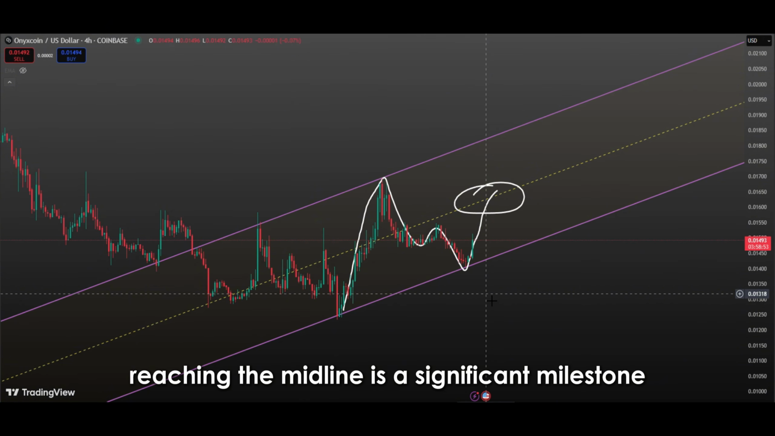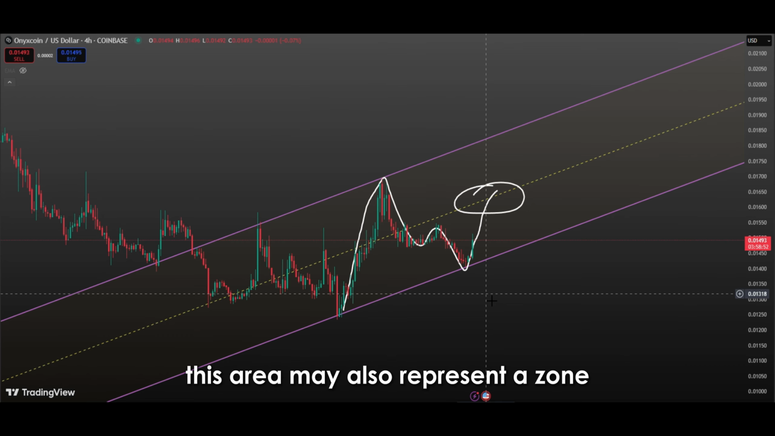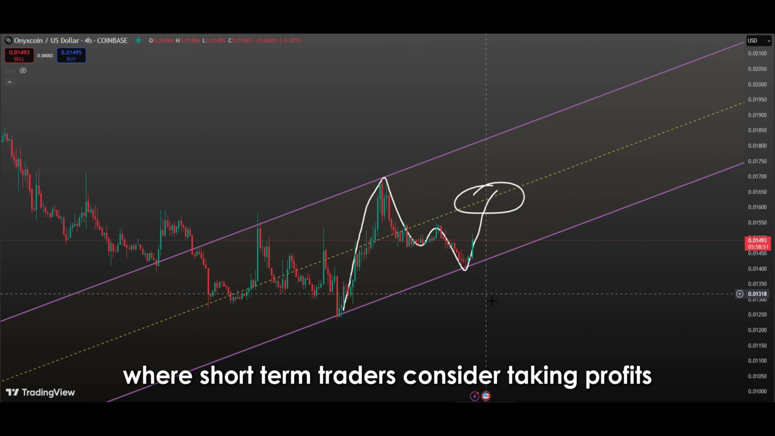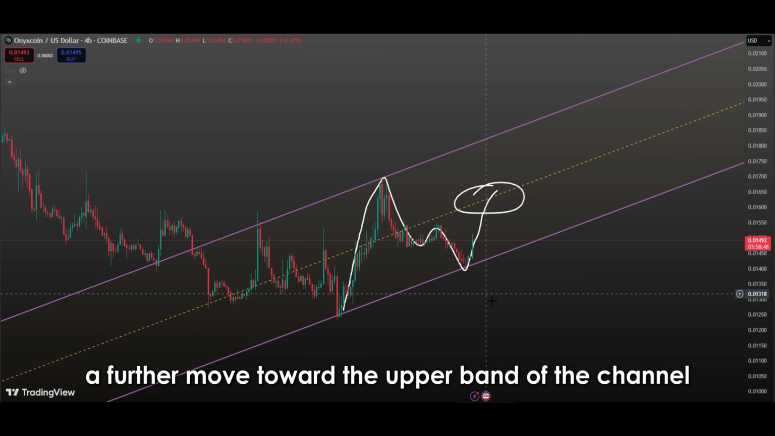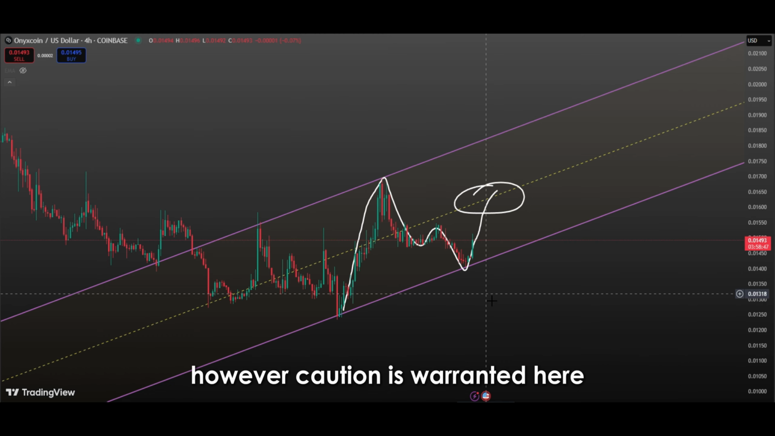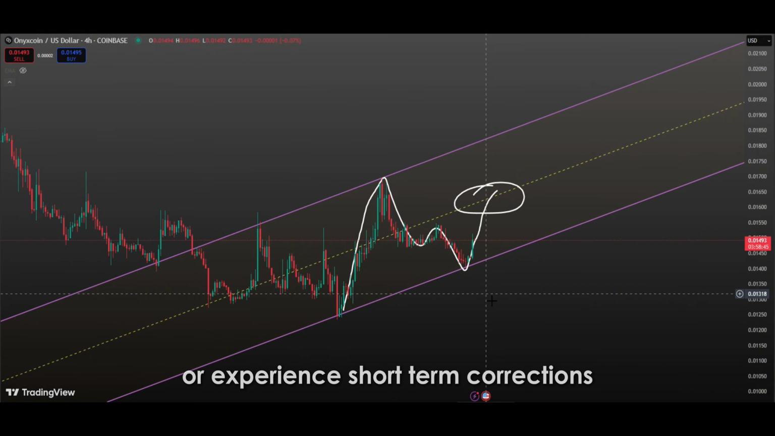Reaching the midline is a significant milestone in technical analysis. This area may also represent a zone where short-term traders consider taking profits. If the price reaches this level and volume continues to increase while momentum is maintained, a further move toward the upper band of the channel may be expected. However, caution is warranted here, as the midline can act as both support and resistance, which means the price may consolidate or experience short-term corrections in this zone.